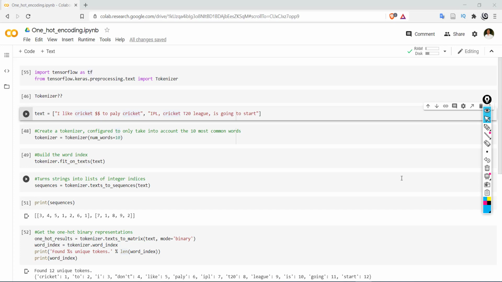Now, vectorization can be performed on a character, word, or a bunch of characters. If we are considering two words, then it is called a bigram. If we are considering three words, then it is called a trigram. So basically we can use phrases, sentences or documents. So let's see how to perform that. But before that, let's try to understand the different terms that we will use while performing vectorization.